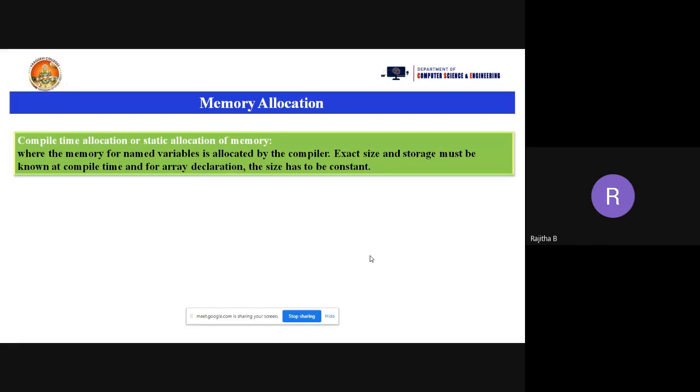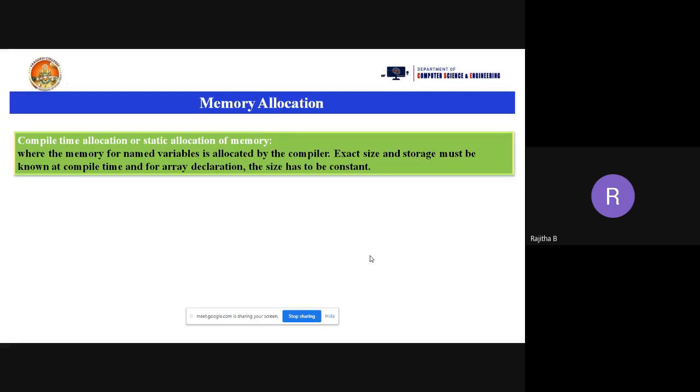When you're taking the int a, how much memory will be allocated? 4 bytes. Yeah, and the memory allocation in bytes depends on the compiler. If it is a 16-bit or 32-bit compiler, 2 bytes will be allocated. But if you are taking the 64-bit compiler, it's going to allocate 4 bytes. Okay, so let us come to the normal allocation. When you are taking an integer, 2 bytes will be allocated if you are using a 16 or 32-bit compiler.